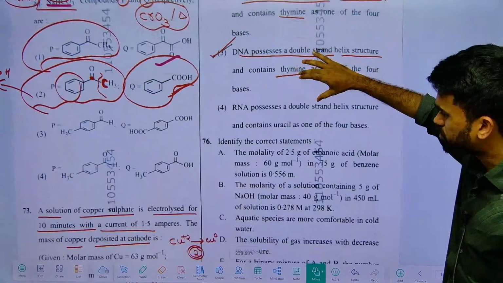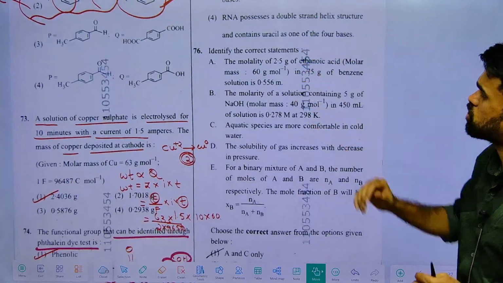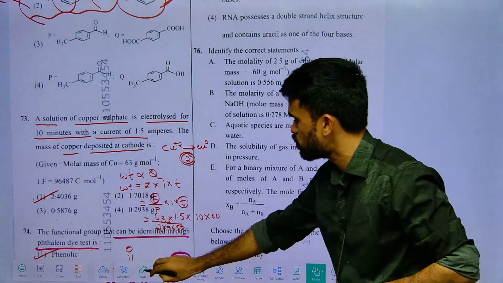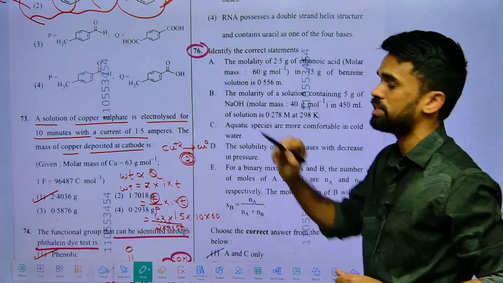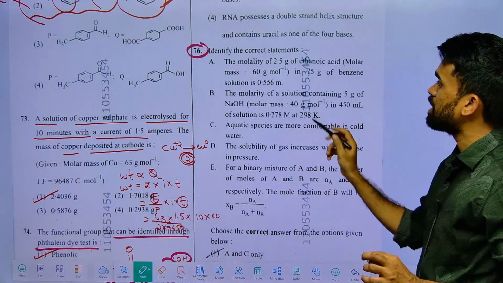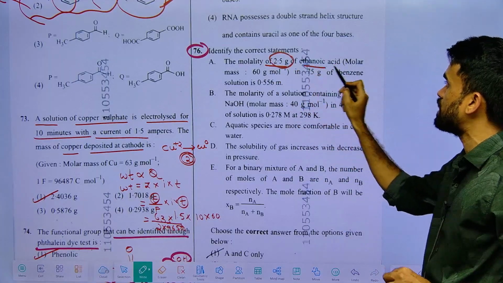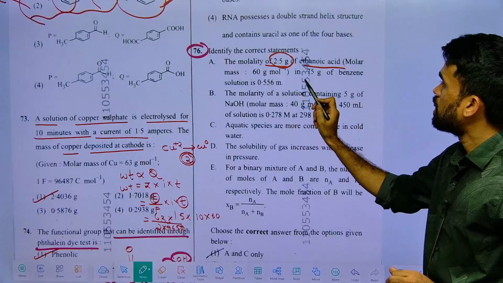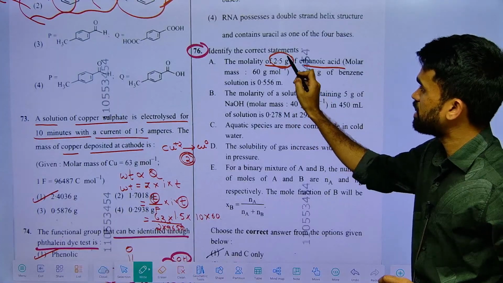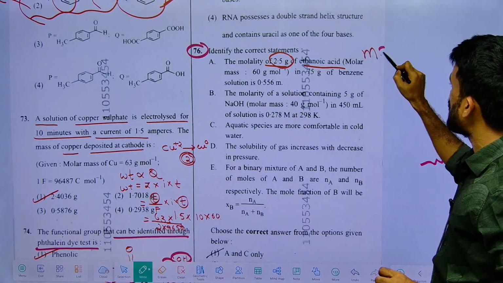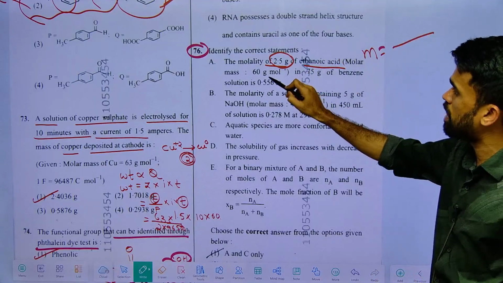Next, you can verify the 76th question. This kind of question will consume your time during the exam because they are asking us to verify. They mentioned the molality of 2.5 grams of ethanoic acid, giving the data, so you need to take the molality formula, substitute the values and verify.